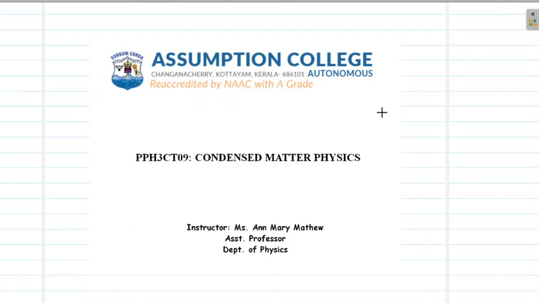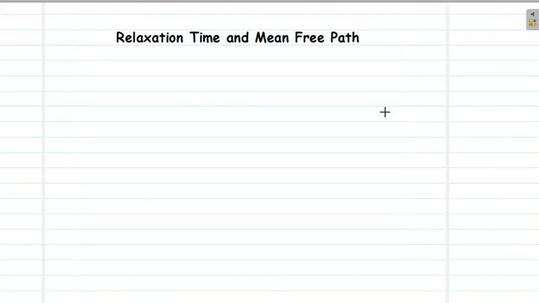Hello friends, in this video we will learn about relaxation time and mean free path. Now we have already learned in the last video about the electron drift and the drift velocity. So they are applicable when electric field is not equal to 0. That means if some external electric field is applied onto the metal.